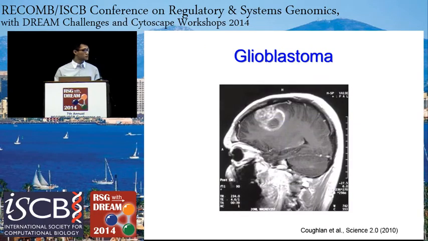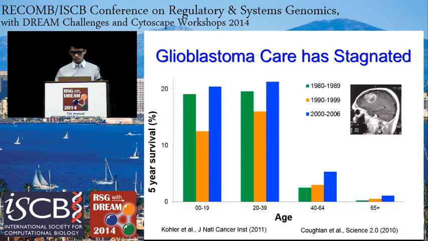Next, here is an MRI image of a glioblastoma tumor in a patient, and it takes up a large portion of the brain. Currently, the standard of care for glioblastoma patients is surgical removal of the tumor, followed by combined chemo and radiotherapy. Despite such aggressive treatment methods, the survival rate of glioblastoma patients remains very poor, with the median survival being less than 1 year. In addition, the standard of care has remained relatively unchanged for the past 30 years.